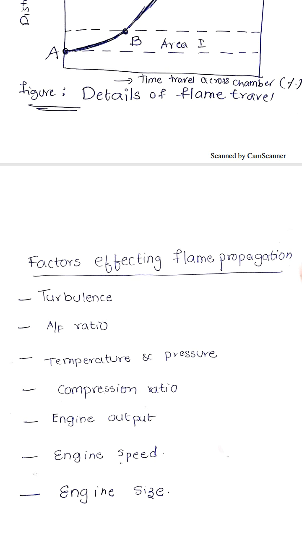First of all, we should know that flame propagation should be very fast. Otherwise, when flame is going very slowly, there may be a chance of abnormal combustion. When abnormal combustion takes place, engine life condition and engine performance go down. So within a short period of time you should complete flame propagation. So these are the factors which affect the growth or the movement of flame propagation. First of all, I will discuss turbulence. Already notes for all these factors I have mentioned, and I have sent a mail to you.